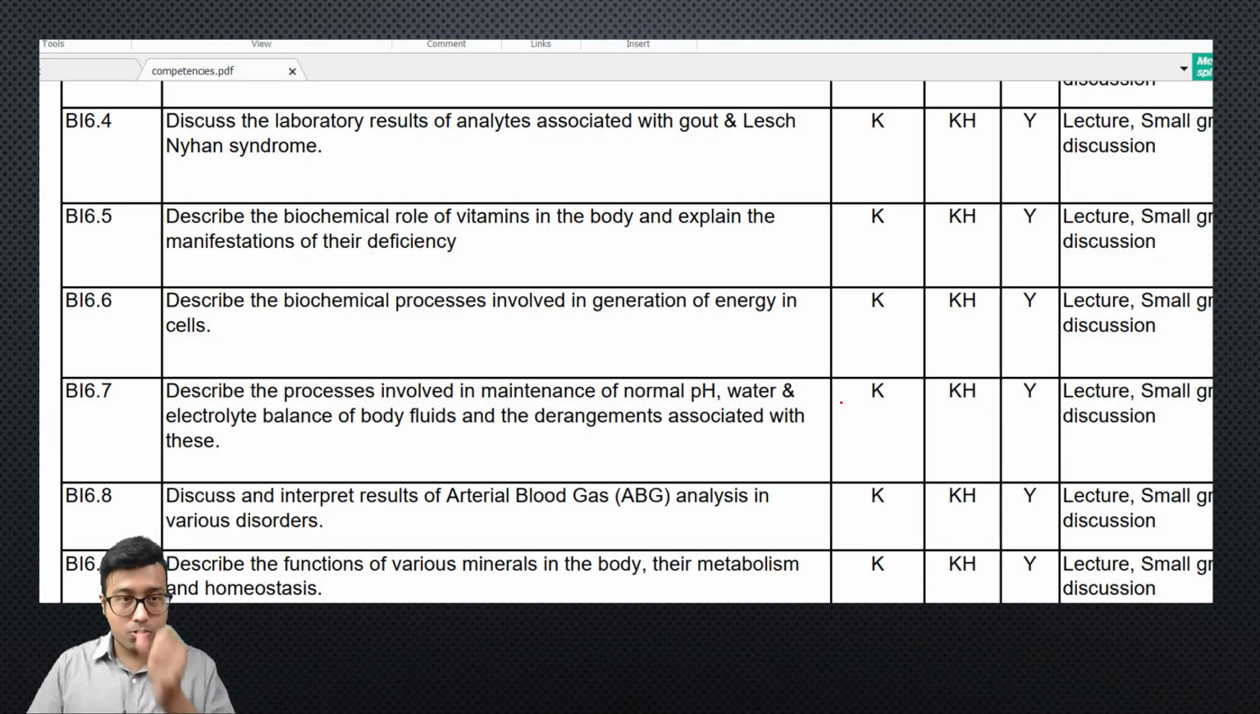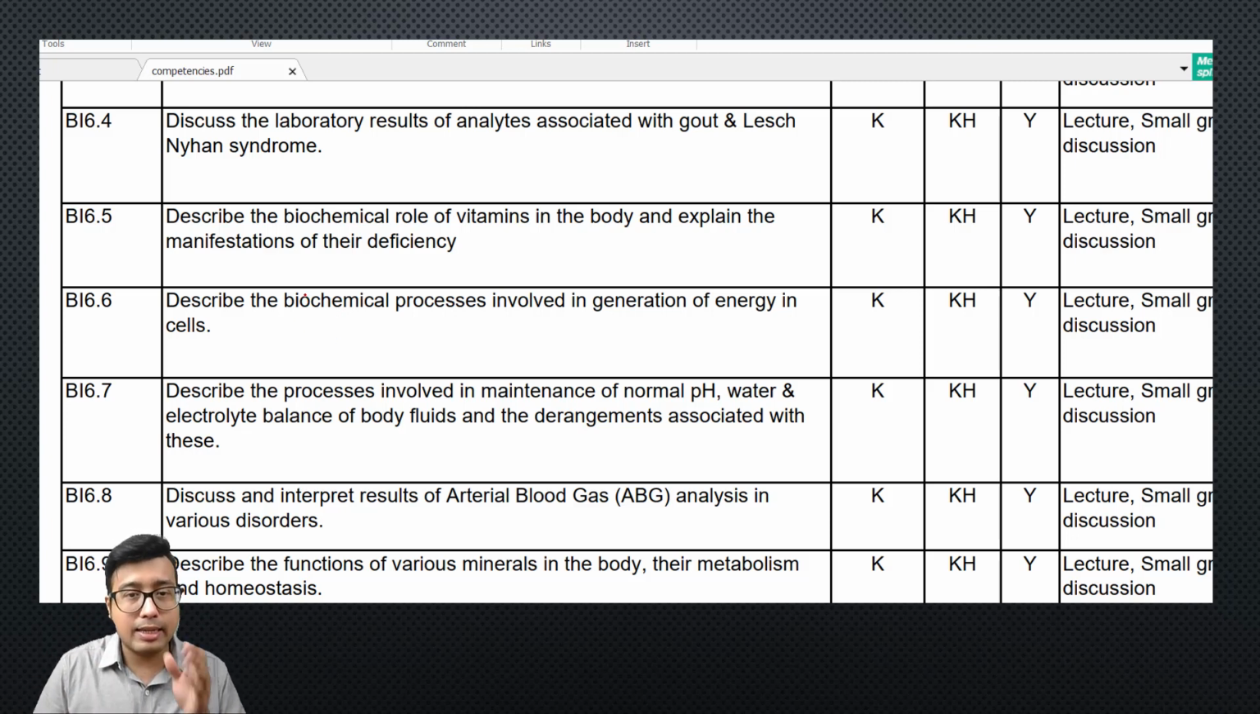Now, you should know that MCI does not mention any biological oxidation or electron transport chain, oxidative phosphorylation. These terms have been totally omitted from the competency list. And as I told you, you should always look into your competencies before reading the chapter, before reading the book.